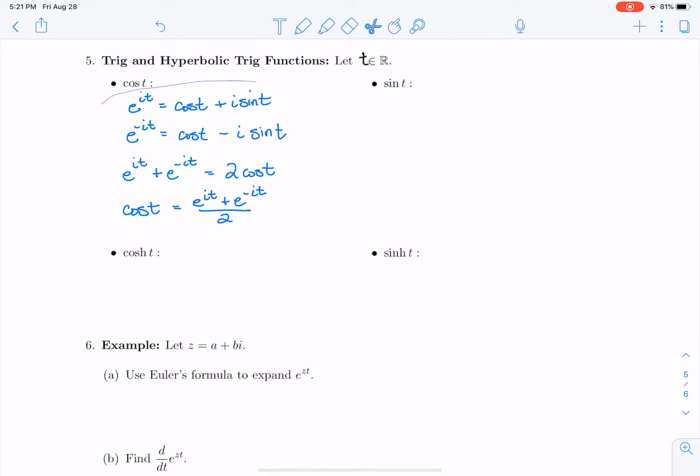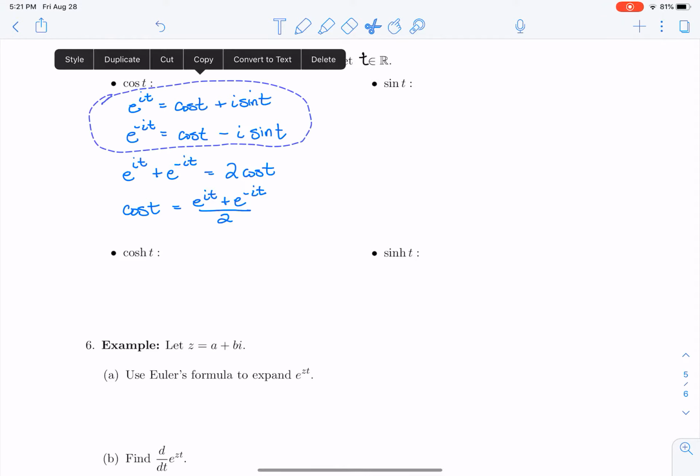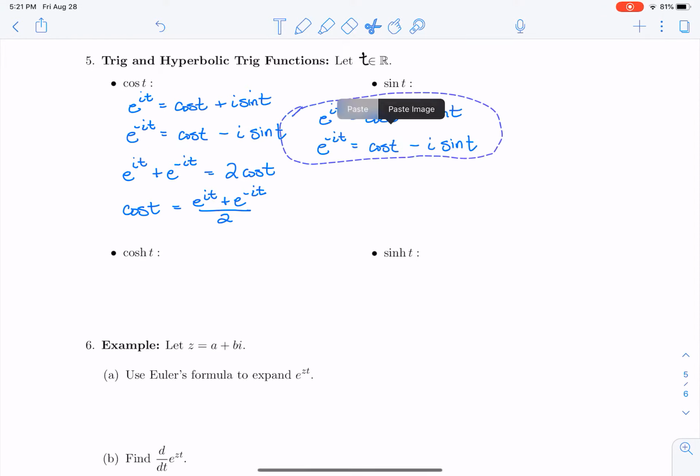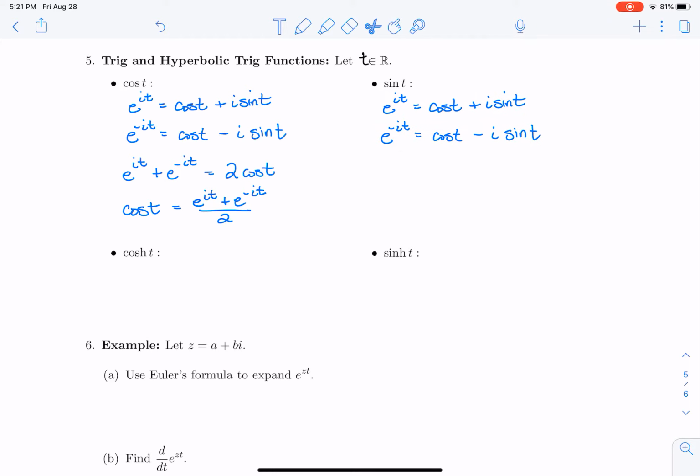Now we can do something similar for sine. So let me take these two equations and copy them over there. And then instead of adding them, I'm actually going to subtract them. So e to the it minus e to the minus it. When I subtract them, the cosines cancel out, and then I get 2i sine t.